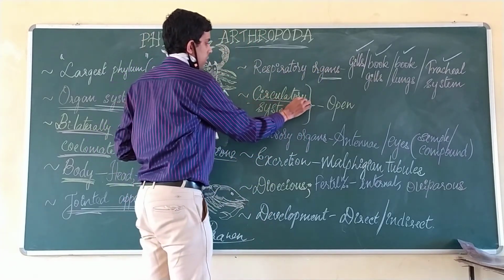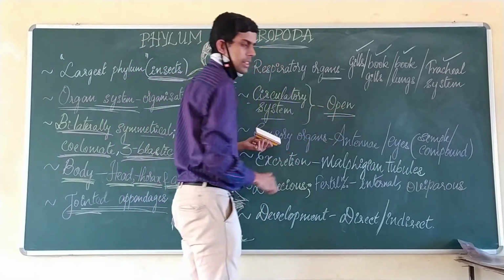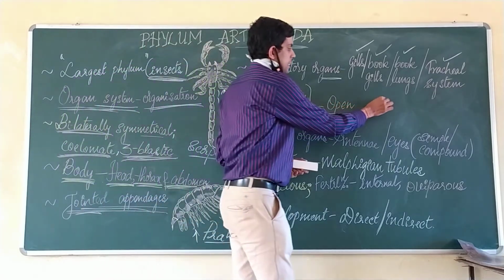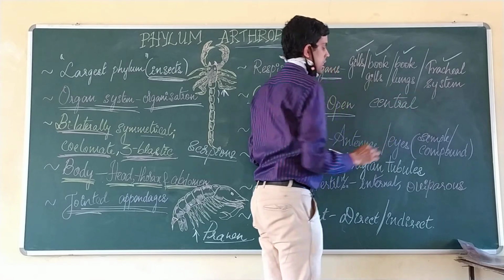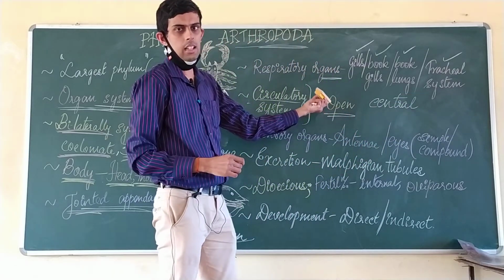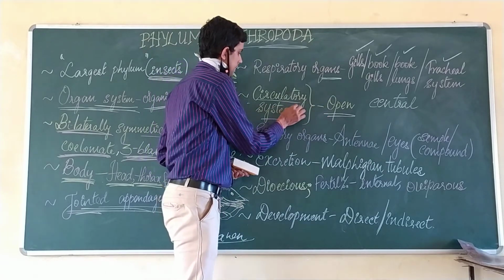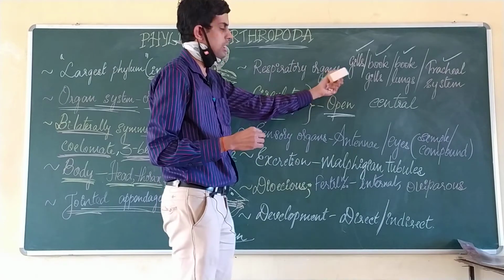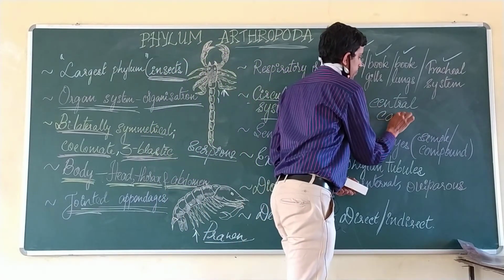Now speaking about the circulatory system, here the system is open, that is, the blood flows directly into the central cavity. There is no differentiation into vessels, arteries or veins, right? So the circulatory system is open, where the blood directly flows into a central cavity.